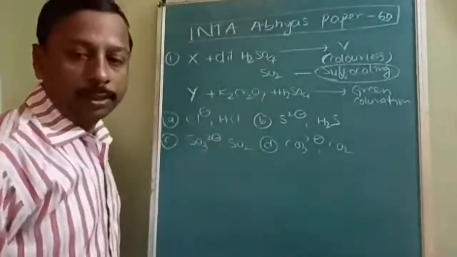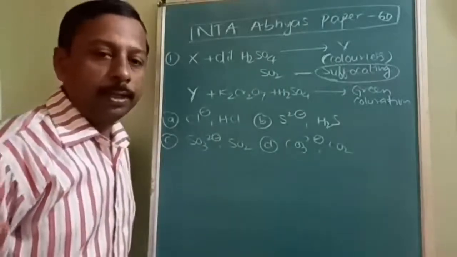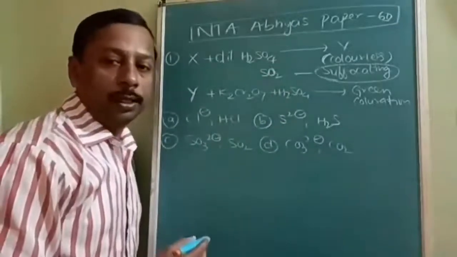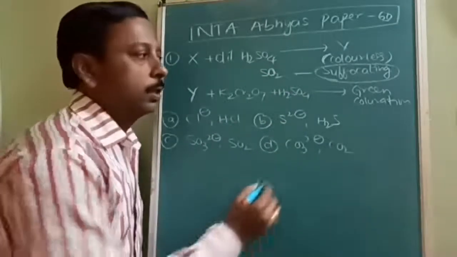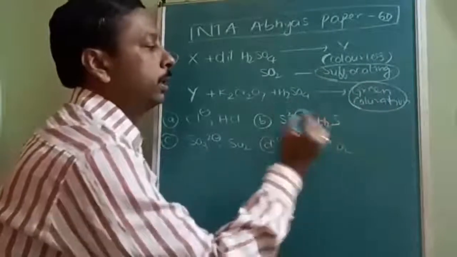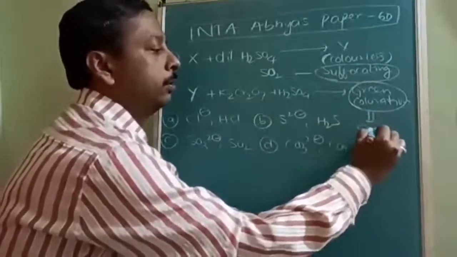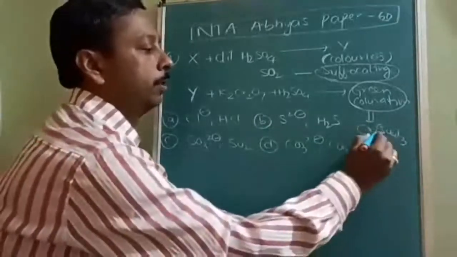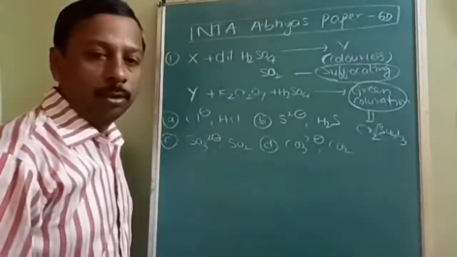Suffocating smell is by SO2, and it is further confirmed by the green coloration. Green coloration is due to Cr2(SO4)3. What is the product? Cr2(SO4)3.